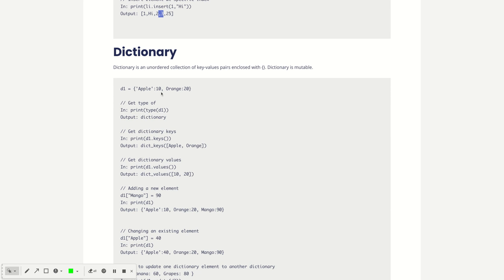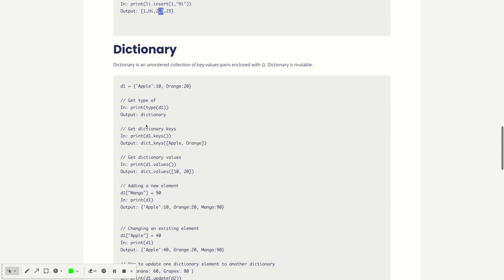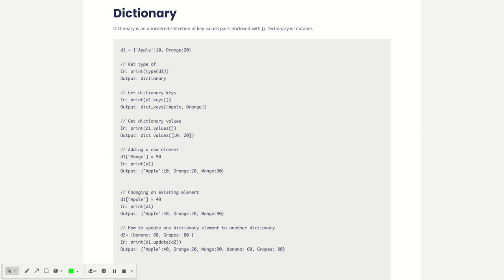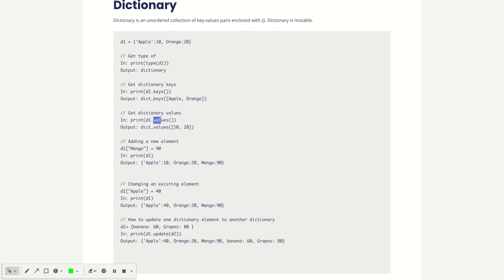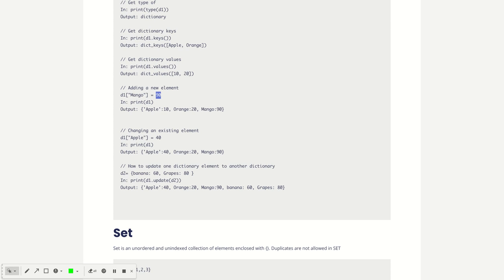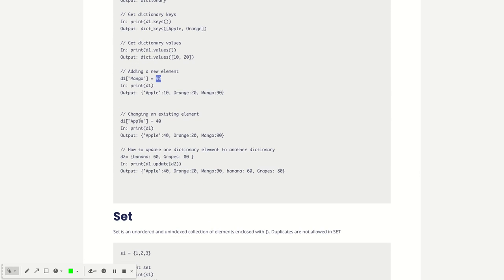Suppose I want to get all the keys in the dictionary, I will use the dot keys function. If I want to get all the values of the dictionary, then I will use the values function. Suppose I want to add a new element, just define the new key and new value. If I want to change an existing element's value, then use the existing key and its new value.